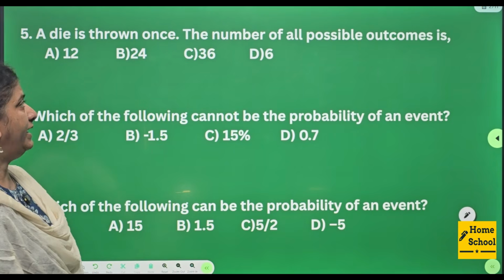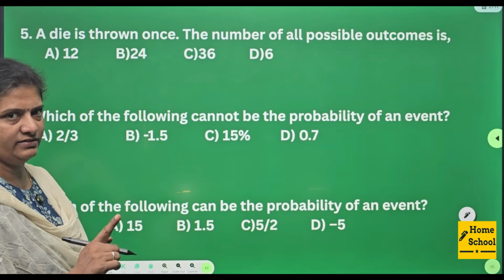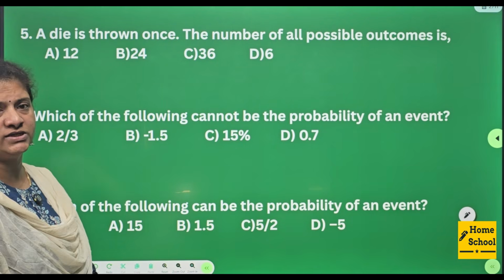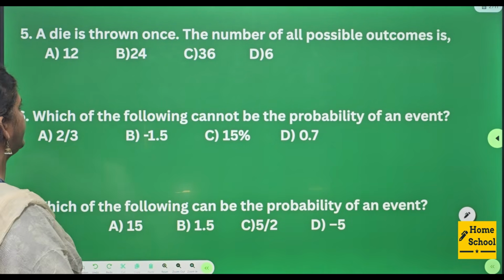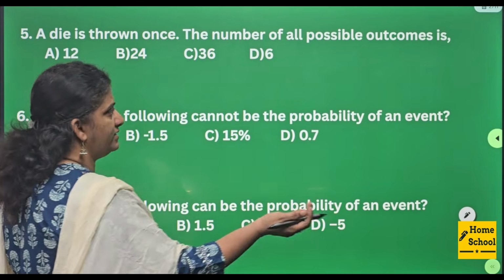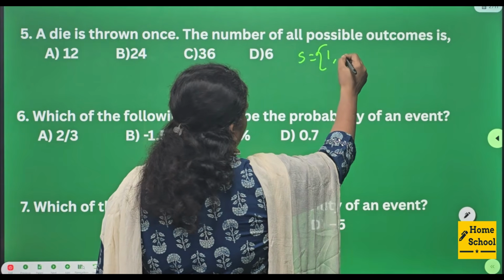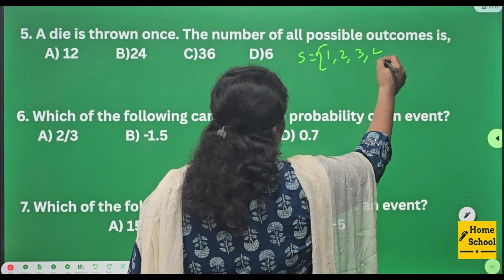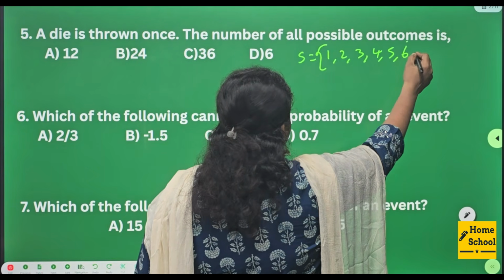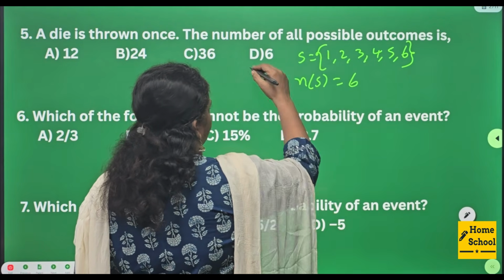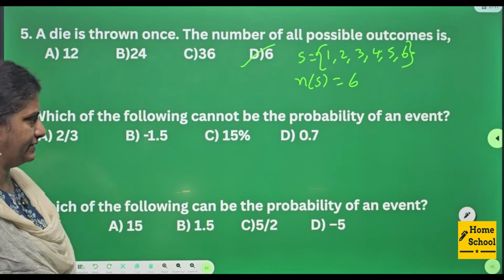Fifth one. A die is thrown once. The number of all possible outcomes is. If a die is thrown once, what are all the sample spaces? 1, 2, 3, 4, 5, 6. So number of sample spaces is equal to 6. Option D is your answer.